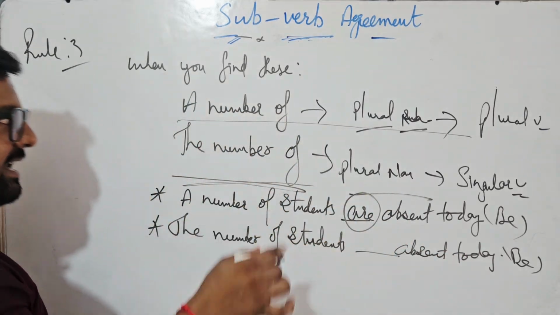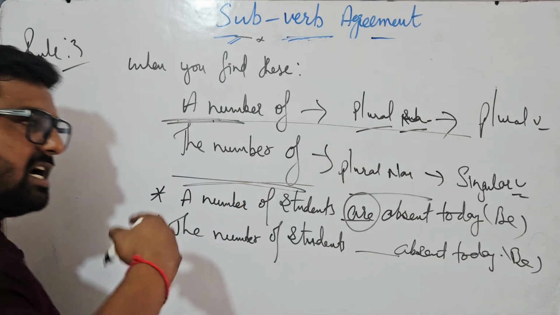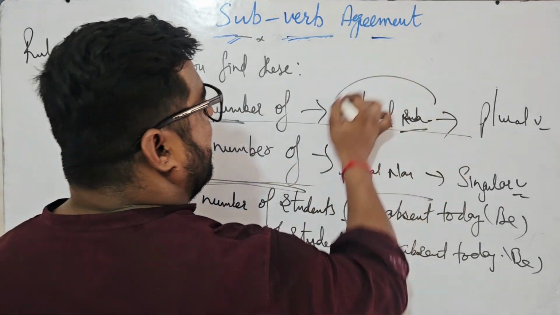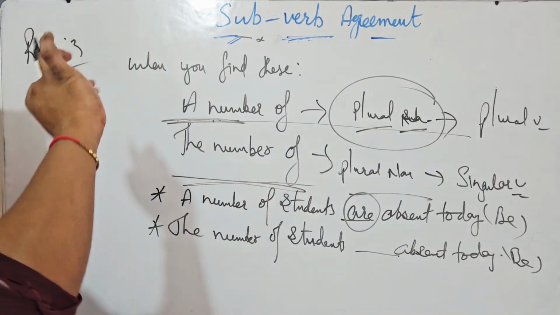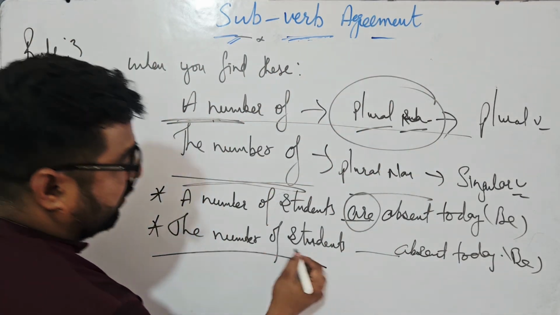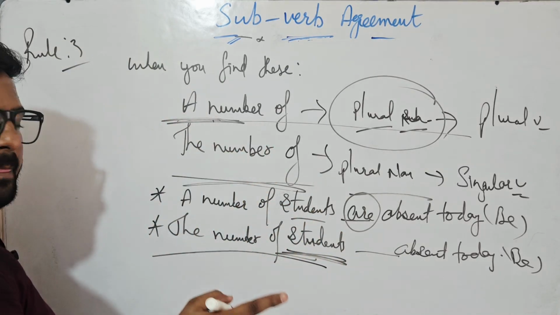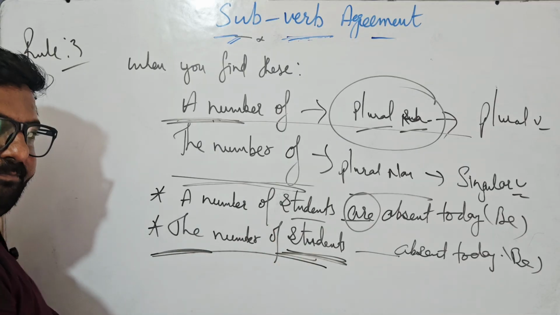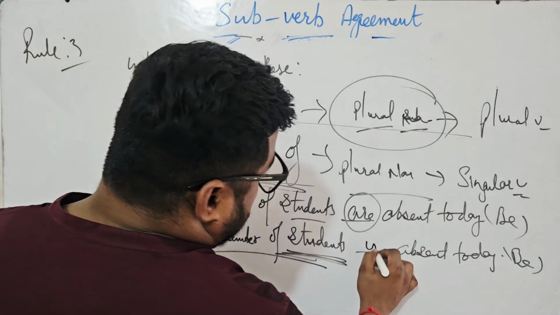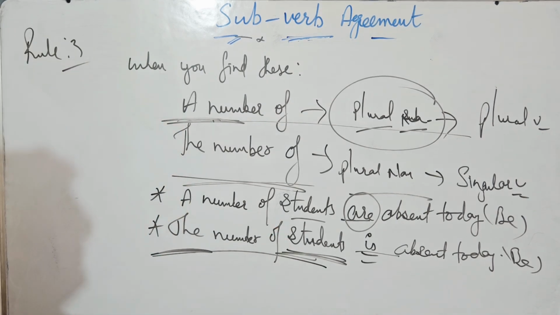Why are absent? Because whenever you find a number of, that's showing you the quantity, and plural subject always carries plural verb. You will say, sir, here also it is plural. I'm not talking about this. I'm talking about these specific terms. They are talking about the number of. The number of students is absent today. So here I have taken it as a quantity, here I have taken it as a number.